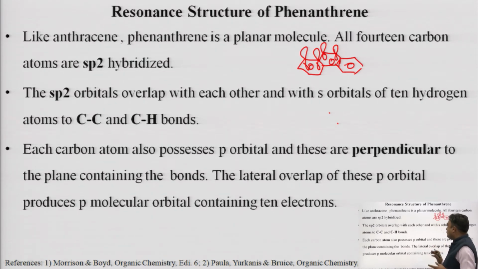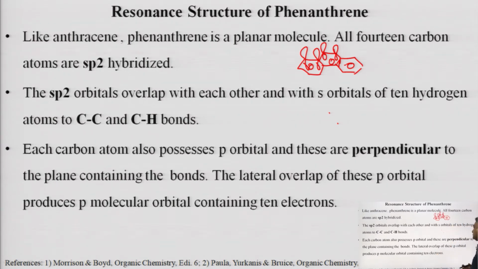The sp2 orbitals overlap with each other, and as I said, the sp2 orbitals overlap with each other and with the s orbitals of the 10 hydrogen atoms to form the C-C and C-H bonds. Because of that bonding, all the 14 carbons fulfil 3 valencies out of 4, and 1 valency is fulfilled by the unhybridized p orbital, which has a single electron.